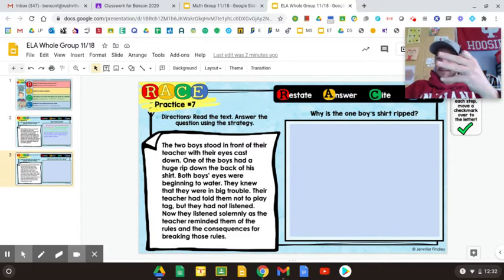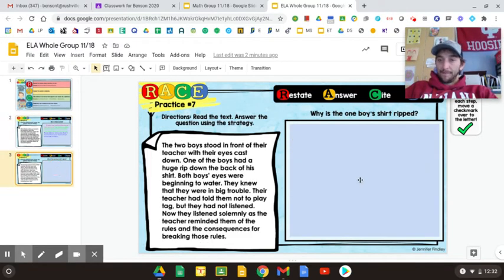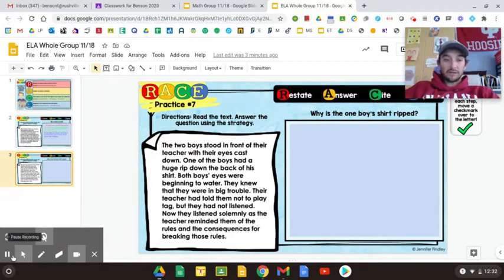There should be 3 sentences here. With this one from yesterday, I saw several people that actually color coordinated like I did here. If that helps you, you can do that. If not, don't worry about it. So you're just going to work on number 3. It's the only thing you have to work on. And I already read it for you. If you need to go back and listen to it again, you can. Other than that, good luck. Nice job doing this stuff. And if you have any questions, please comment on Google Classroom. Good job.